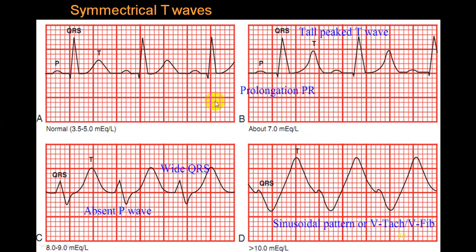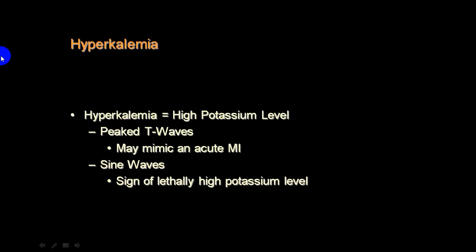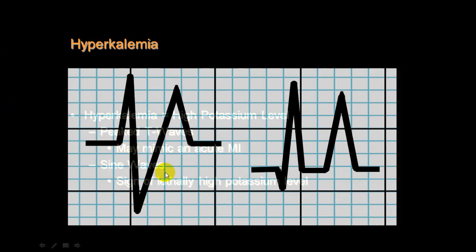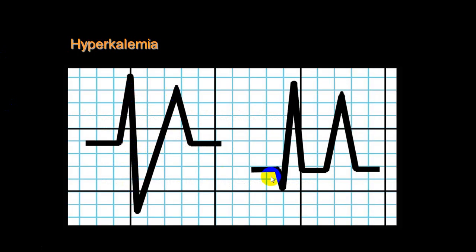You can see this is a broad QRS with a tall T wave, and the PR interval is prolonged. These are all signs of hyperkalemia. Go through that, it is very clear. This is a sine wave, and there is no P wave.